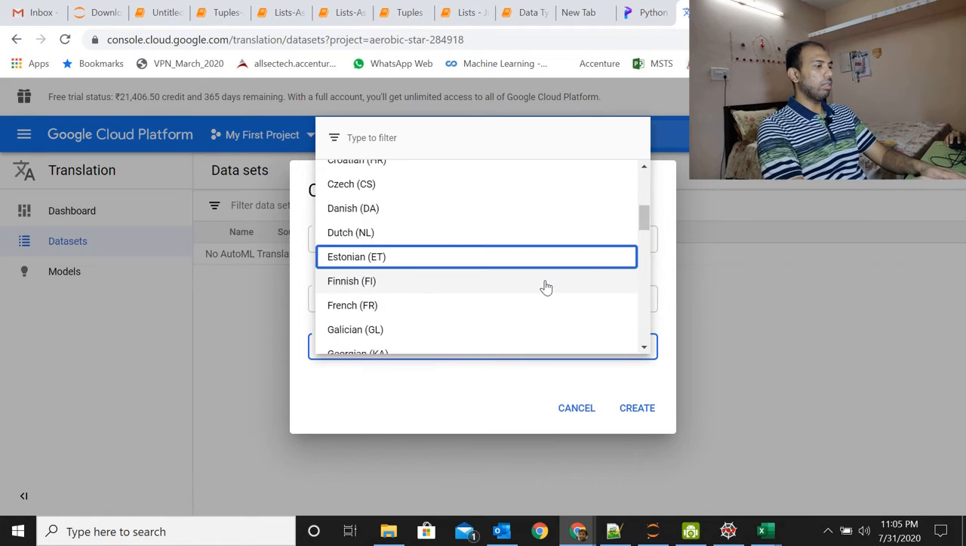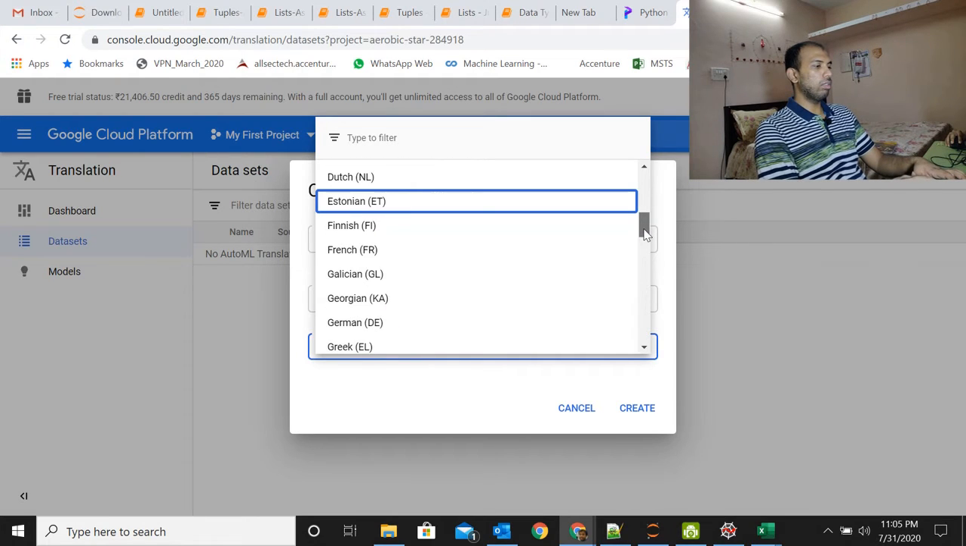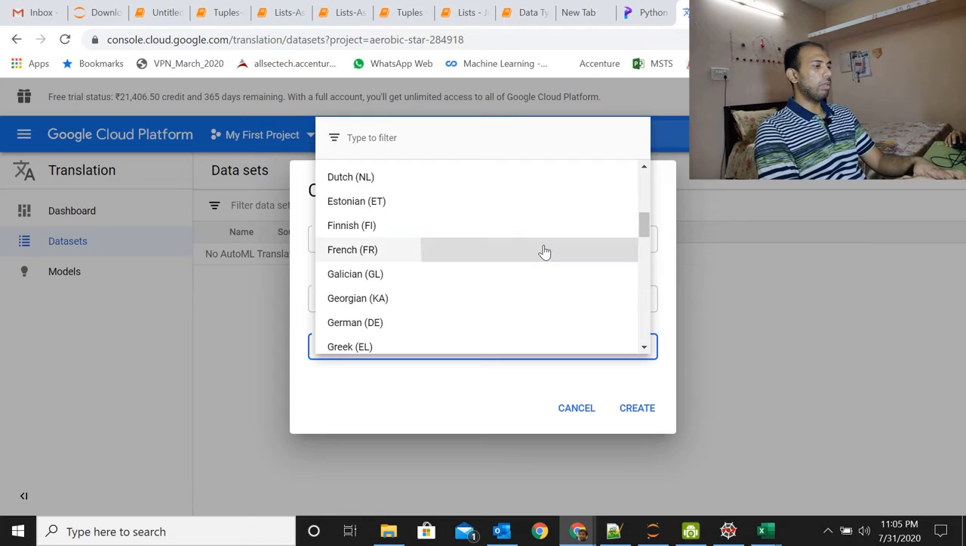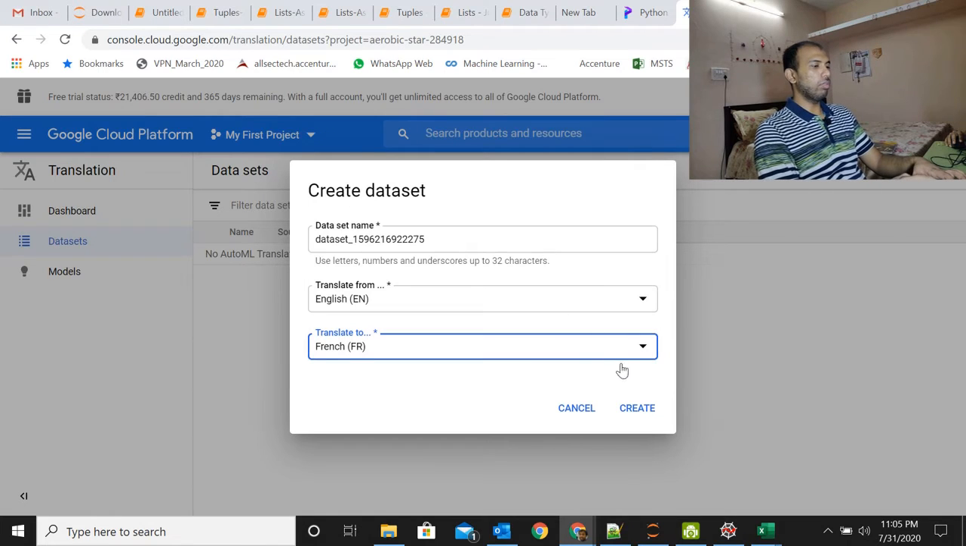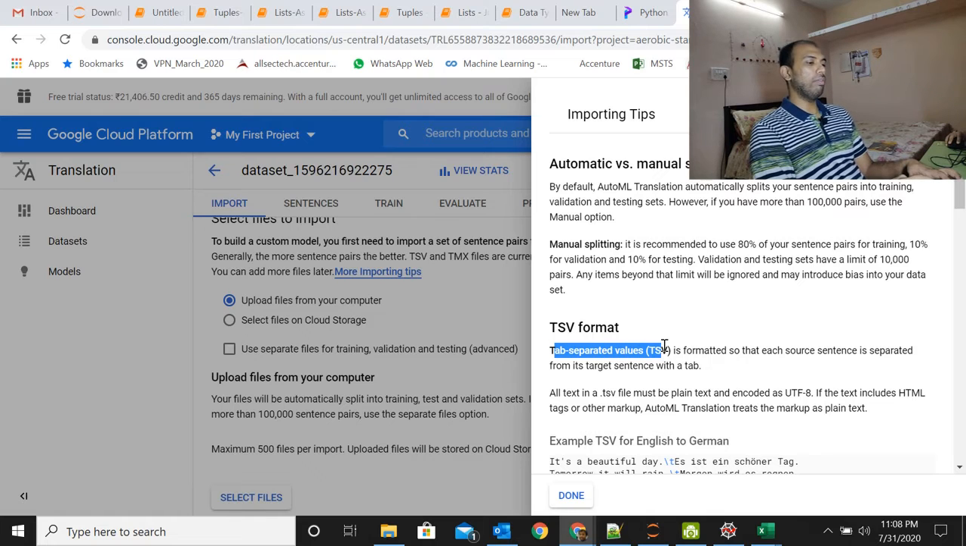So it's asking us to pick any one of those languages in here. So maybe I'll go ahead and select French, but actually we are not doing this. So this is how we need to do our dataset upload. It expects a tab separated value.